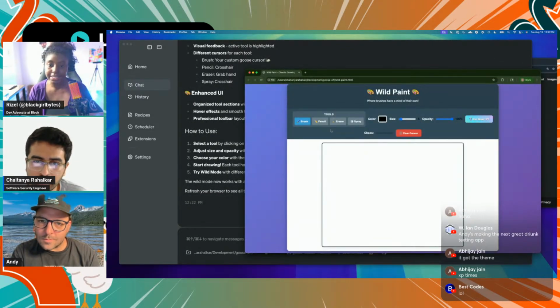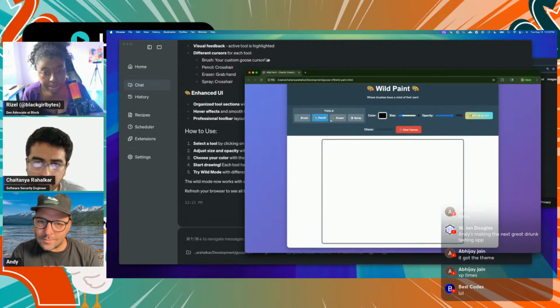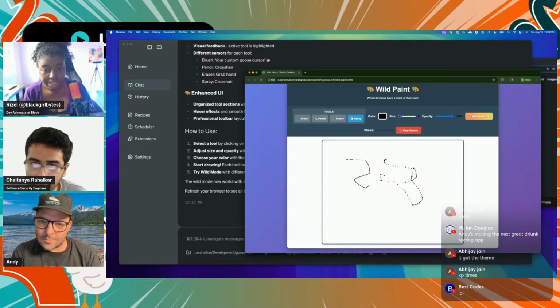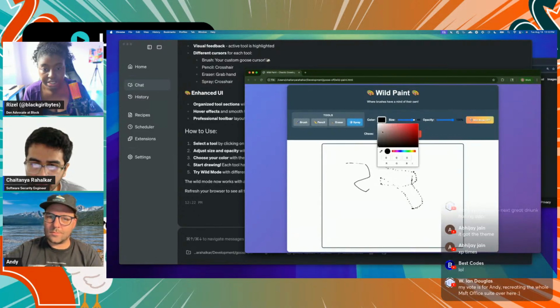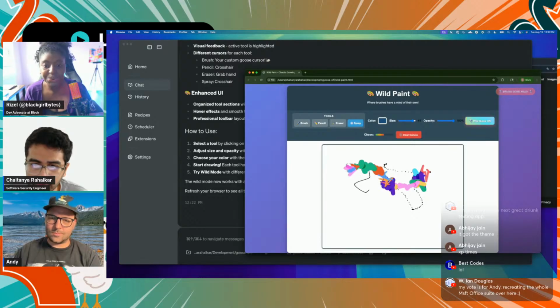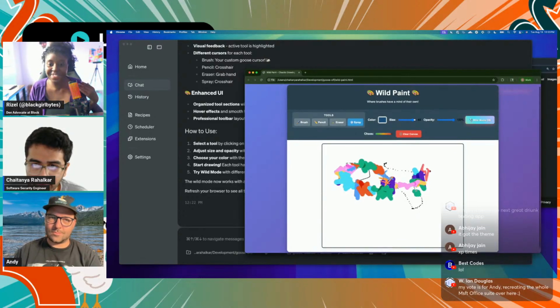Let's see the eraser and pencil that it added, and then I'll give you guys your next challenge. So yeah, I think we have the pencil now. This is the eraser, which is working, and the spray. Nice. And let's try to use the wild mode now. Okay. Nice. I love it.